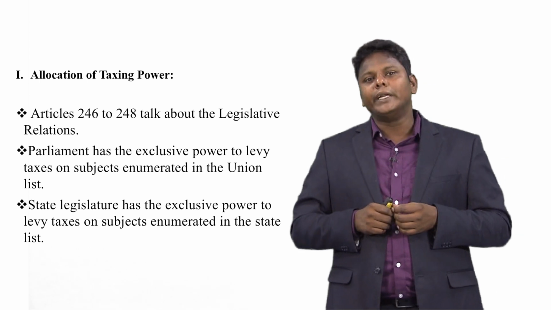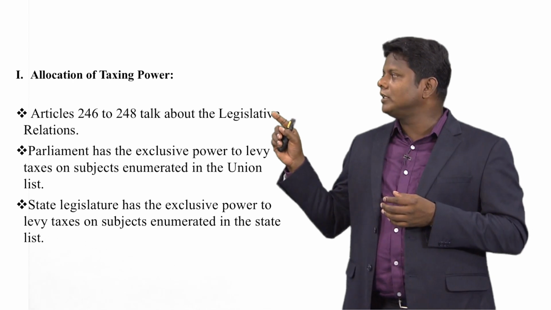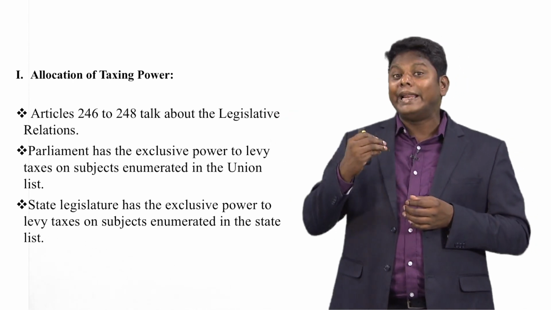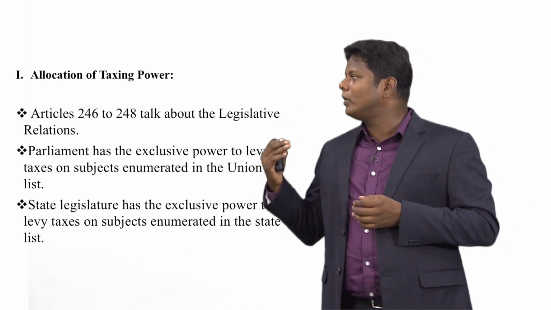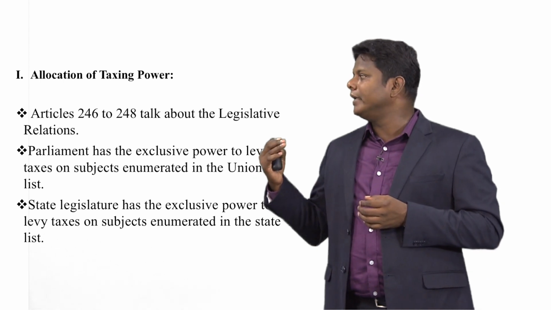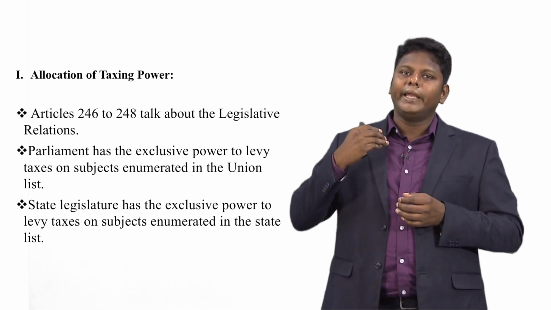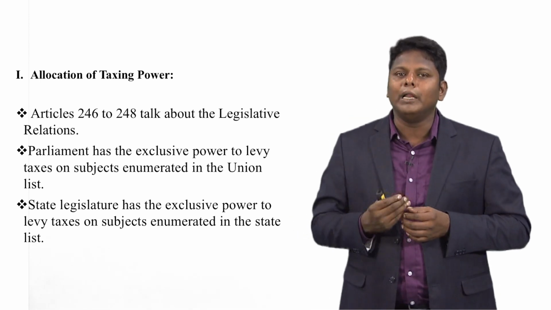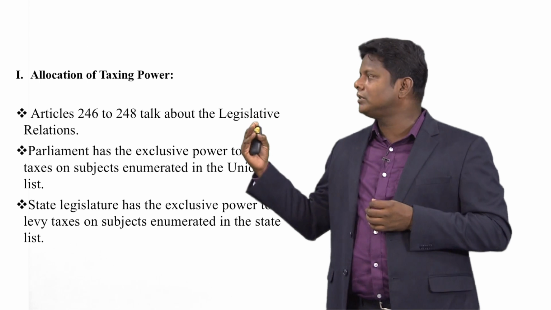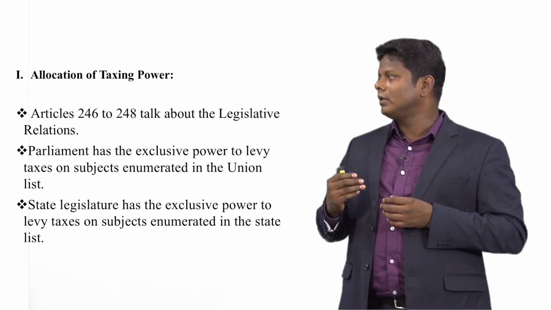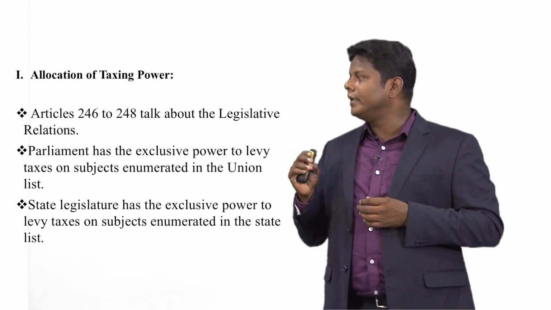First, we are going to discuss allocation of taxing power. Articles 246 to 248 talk about the legislative relations. Parliament has the exclusive power to levy taxes on subjects enumerated in the union list. This power is exclusively given to the Parliament. The state legislature has the exclusive power to levy taxes on subjects enumerated in the state list.